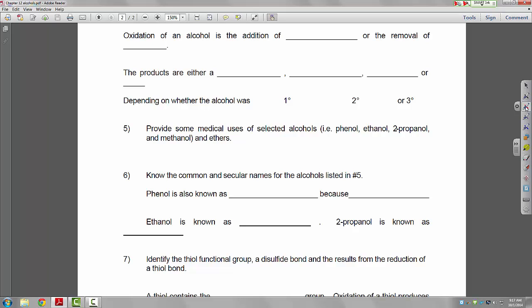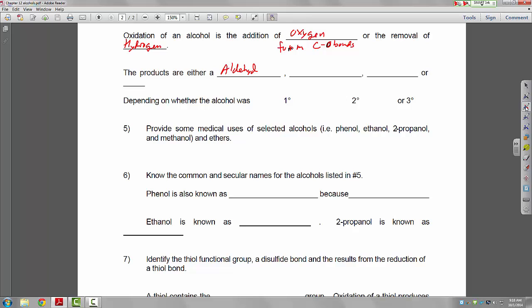All right, the other reactions we talked about for alcohols was oxidations. Oxidation of an alcohol is the addition of oxygen, so you form carbon-oxygen bonds, or the removal of hydrogen. Okay. The products are either an aldehyde.